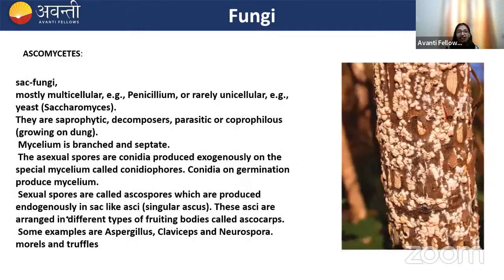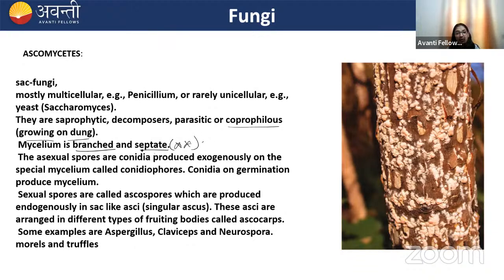Ascomycetes are commonly known as sac fungi. They are mostly multicellular, but the exception is yeast. Yeast is unicellular. They are saprophytic. They can be decomposers, parasitic, or coprophilous, which is growing on dung. Mycelium is branched and septate. Remember this.